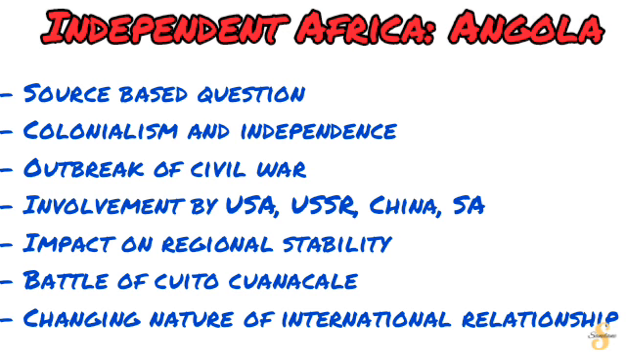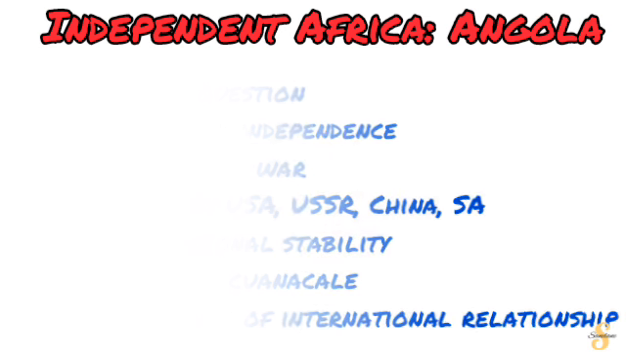So this is going to be your source-based question, and under this topic, the things that you need to make sure that you prioritize and study for you to be prepared for this topic is the colonialism as well as the independence of Angola, and then you have to get to the outbreak of the civil war, and then move to the involvement of other countries such as the USA, the USSR, China, South Africa, and many more. I think that also includes Cuba, the impact on the regional stability. Then look at the Battle of the Koito Valley, and then end with the changing nature of international relationships.